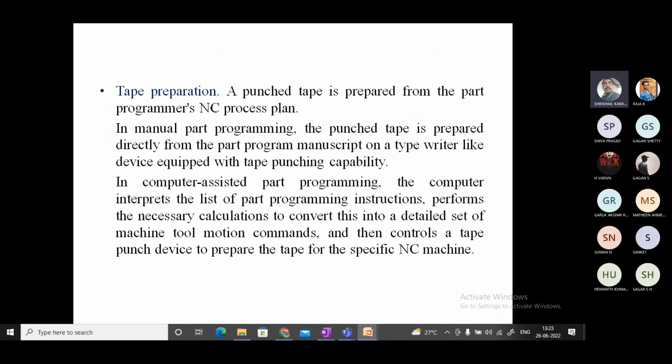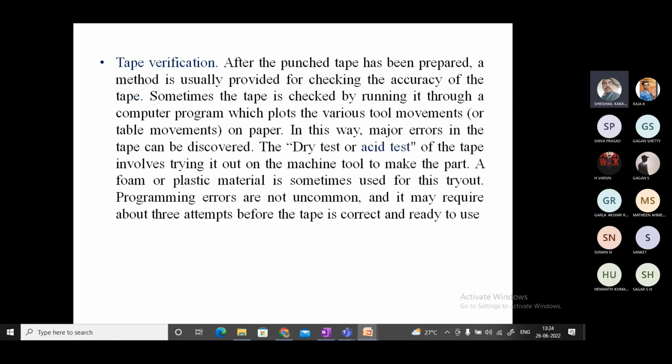Then the third one, tape preparation. Once we have prepared all these plans, the set of information has to be given to the MCU, so we prepare the tape. That is called tape preparation. Then tape verification: whatever programming we have done, whether this program is advisable to use for actual machining or not, we don't know.